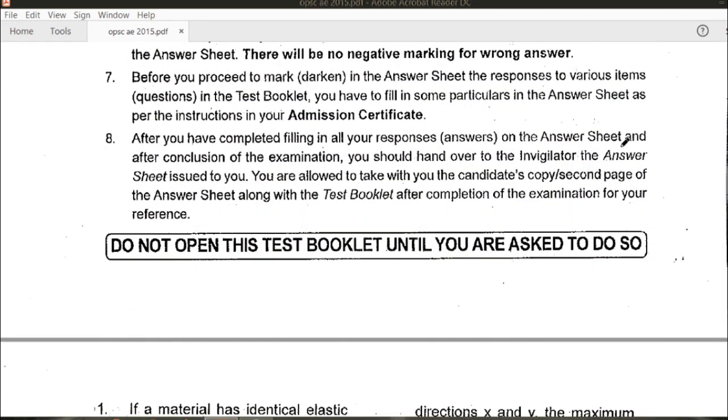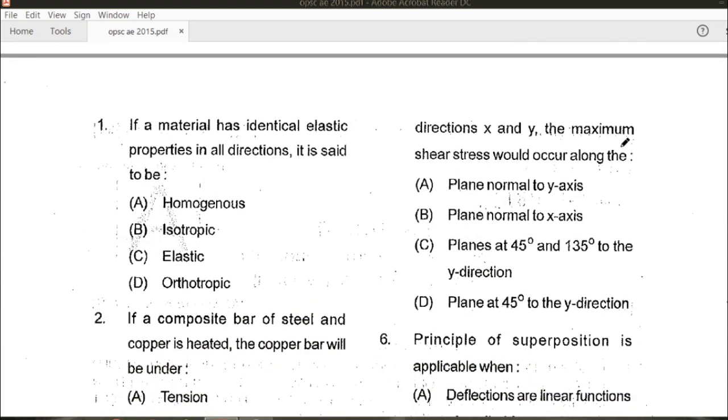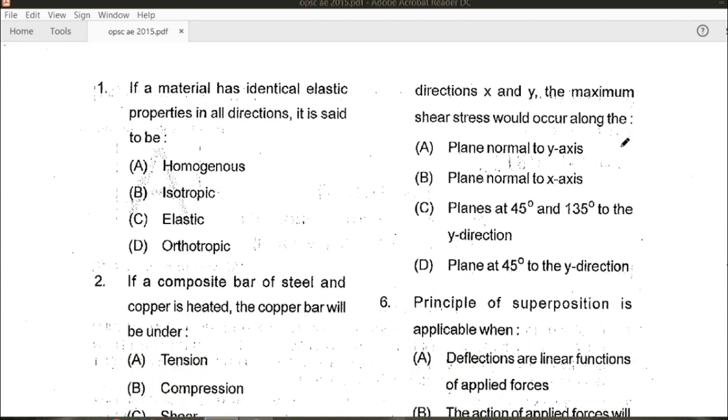We will just go through the paper, and this is question number 1. If a material has identical elastic properties in all the directions, it will be said to be isotropic. Suppose this is the x direction, this is the y direction, and this is the z direction.